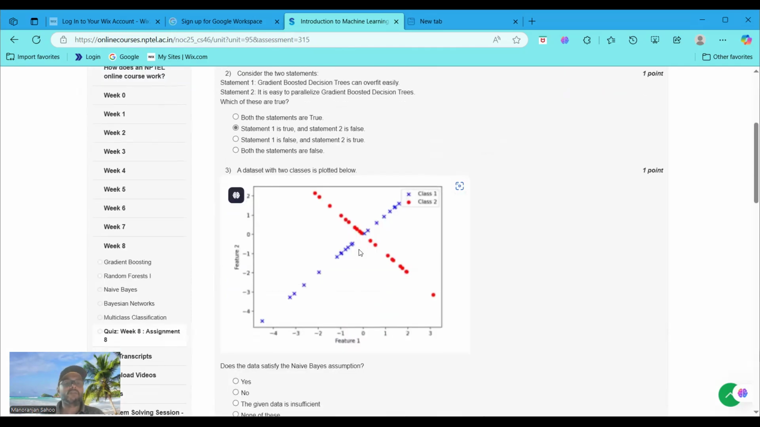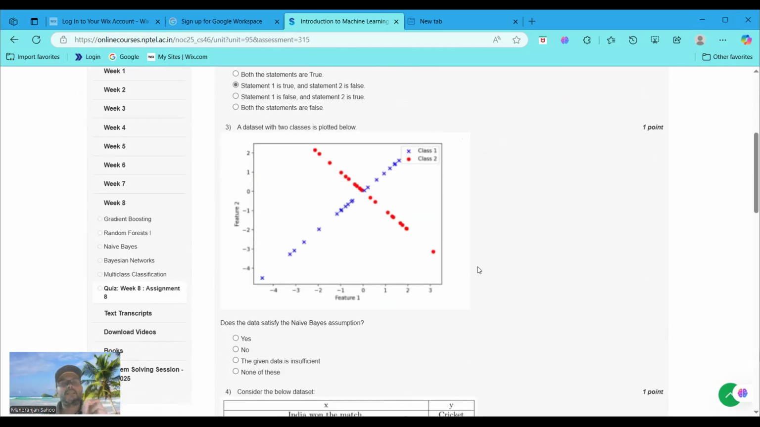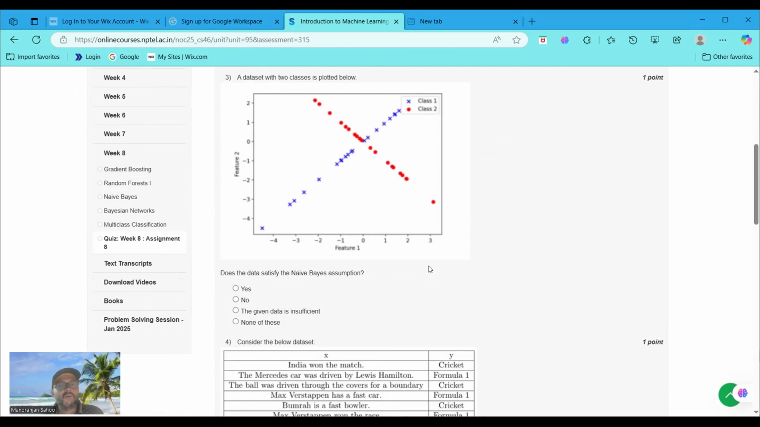Now moving to question number 3. A data set with two classes is plotted below. Here the cross is plotted as class 1 and this is class 2. The question is asking, does the data satisfy the naive Bayes assumptions? No, simply no. It does not satisfy the naive Bayes assumption.